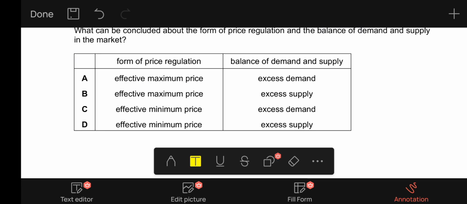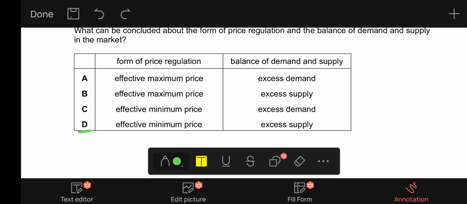So now let's see the answers. A, it says effective maximum price, wrong. B, maximum price, wrong. C, effective minimum price, correct. And balance of demand and supply is excess demand. No, it is not excess demand, it is excess supply. Indeed, it says effective minimum price, which is correct, and excess supply. This is our correct answer.